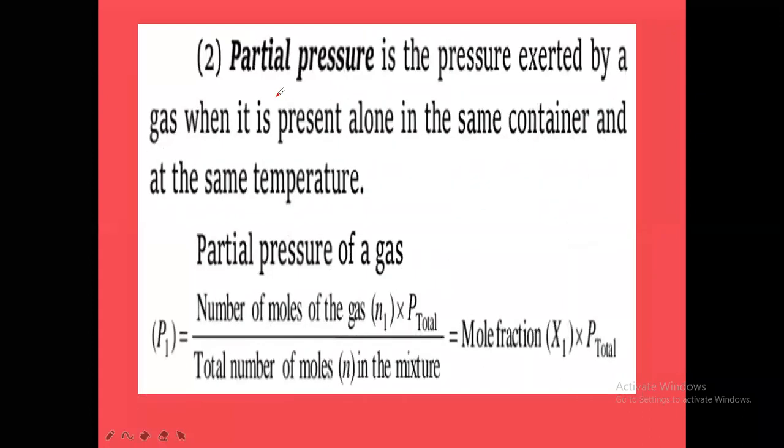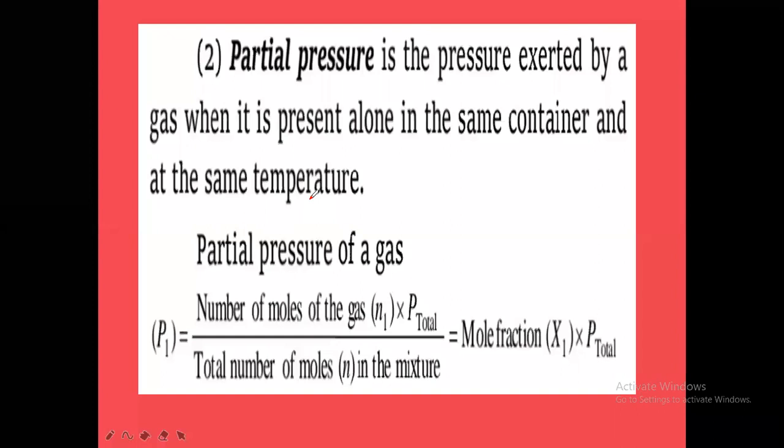Now another important point we have to understand: partial pressure is the pressure exerted by a gas, meaning an individual gas, when it is present alone in the same container and at the same temperature. Suppose in one container we have taken a gaseous mixture. Three gases we have taken, gas 1, gas 2, gas 3, in the container.